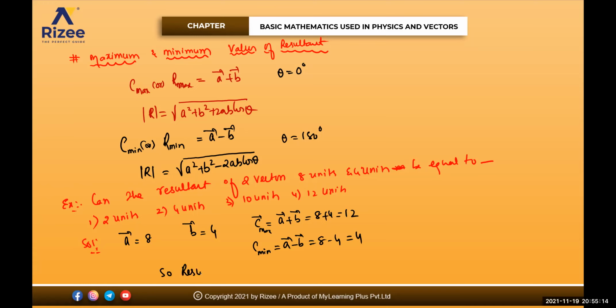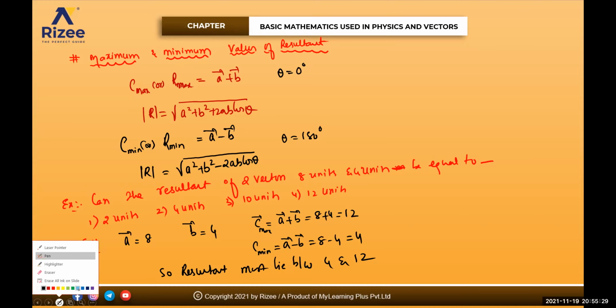So resultant must lie between 4 and 12. So see all the values which are lying between 4 and 12. That will be the answer. Can anyone tell me? 4 lies in the range. 10 also lies in the range. 12 also lies in the range. So 2, 3 and 4 are correct options. First option is wrong. Clear for everyone? Any doubt?